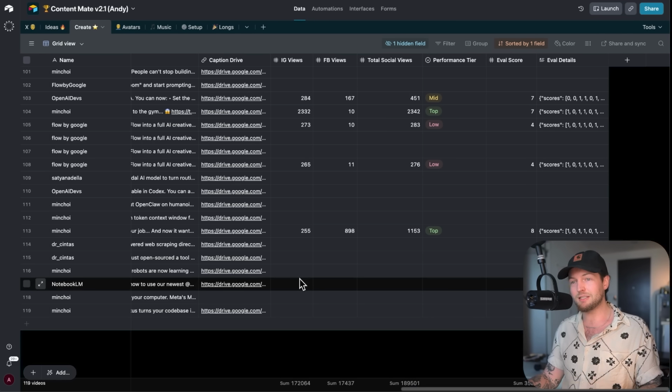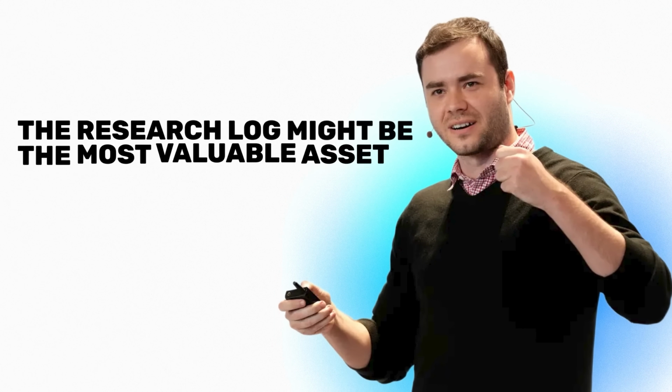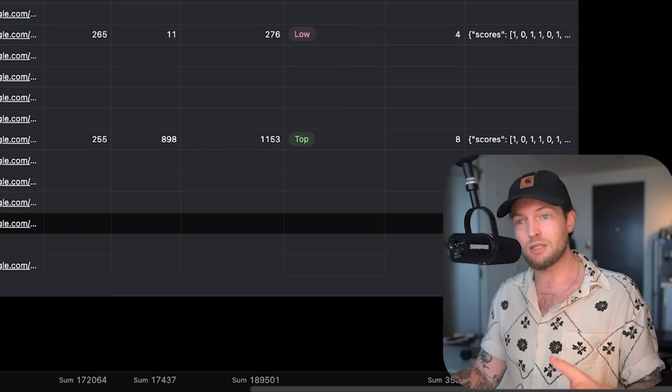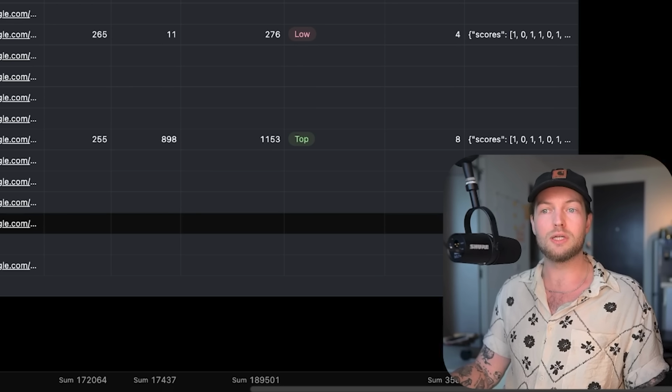And Karpathy said this himself: the research log might be the most valuable asset. And you can apply this to anything: your thumbnail prompts, your email sequences, your landing pages. If a prompt has a measurable output, Autoresearch can improve it.